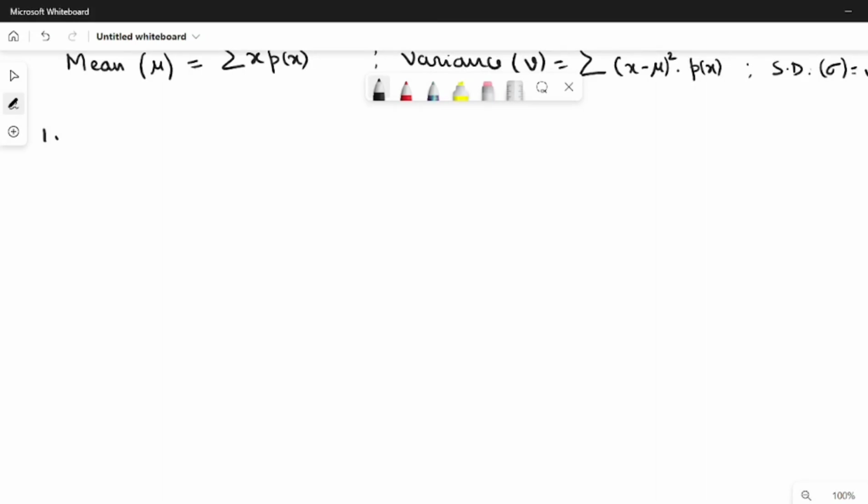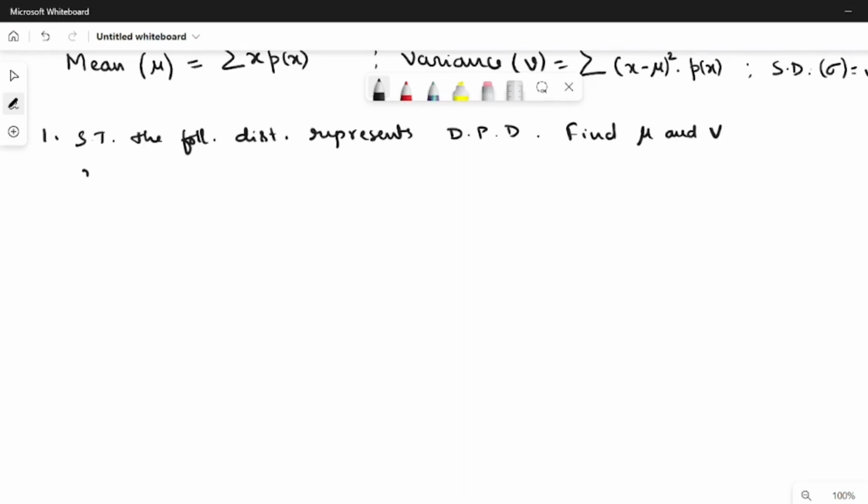Show that the following distribution represents a discrete probability distribution, and find mean and variance.